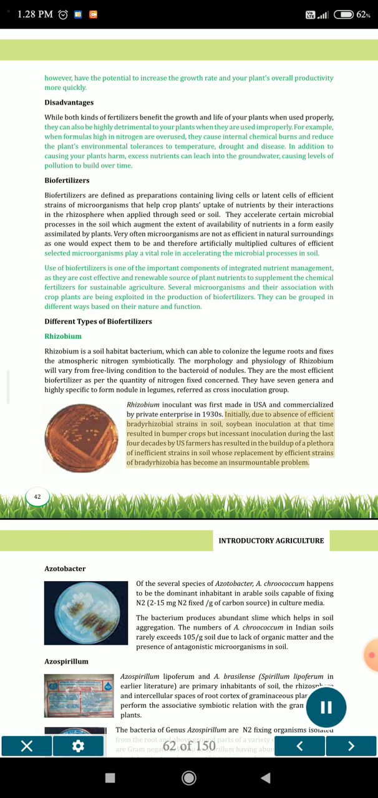Initially, due to the absence of efficient bradyrhizobial strains in soil, soybean inoculation at that time resulted in bumper crops, but incessant inoculation during the last 4 decades by US farmers has resulted in the buildup of a plethora of inefficient strains in soil, whose replacement by efficient strains of bradyrhizobia has become an insurmountable problem.